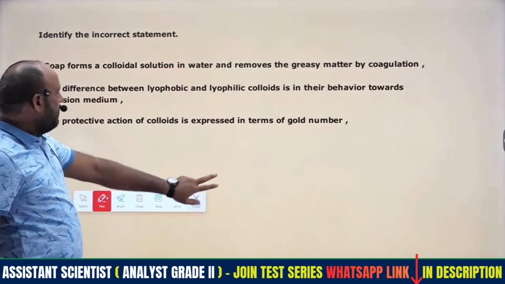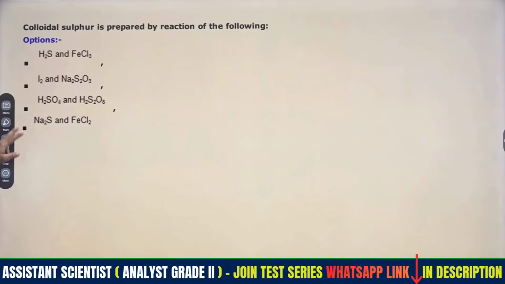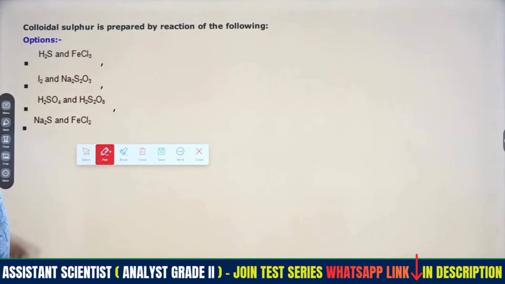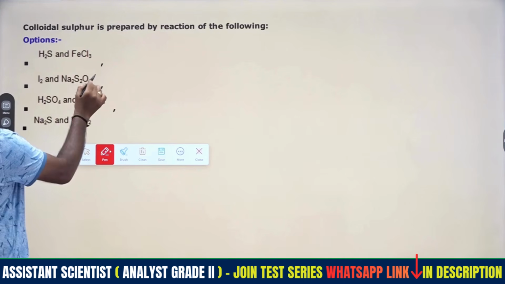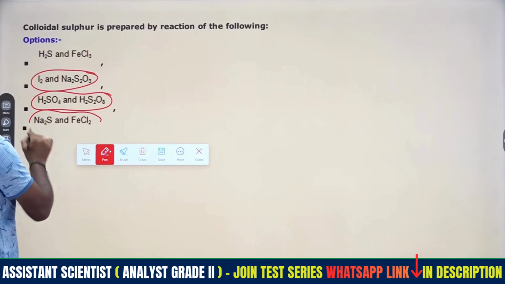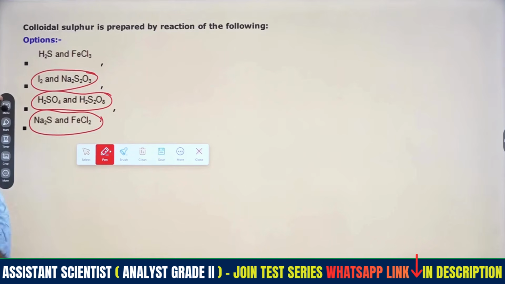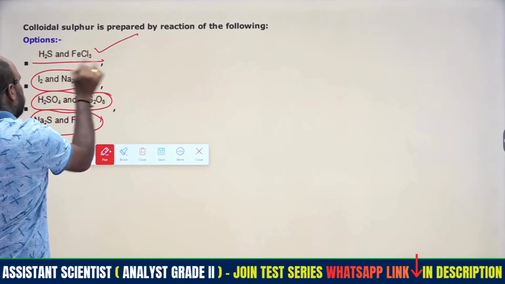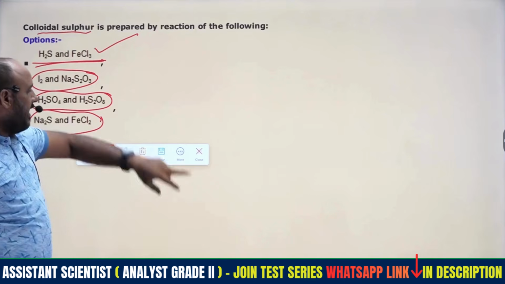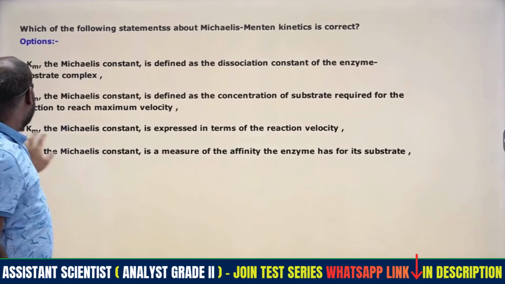So then followed to the next one, right? The colloidal sulfur is prepared by the following. This is the hypo and iodine reaction, NaI will be getting. This is the acids mixture, and this is the precipitation which will give ferrous sulfide. Only this is the one, H2S and FeCl3 will make sulfur colloids, right?